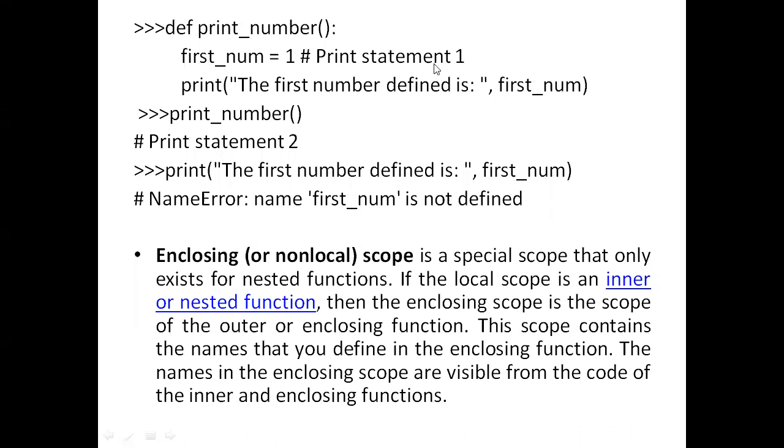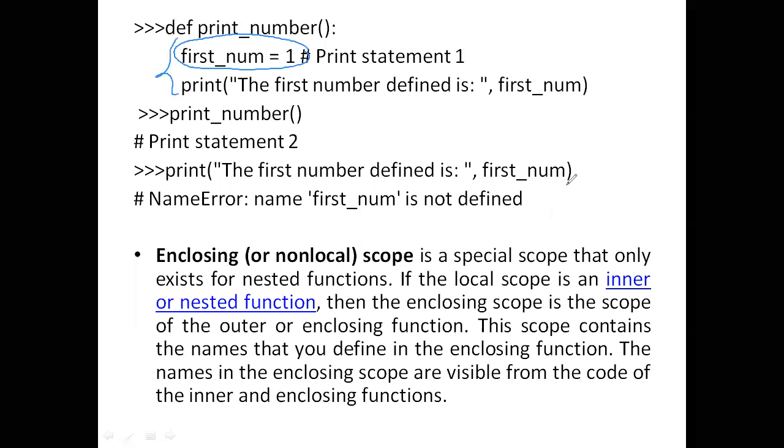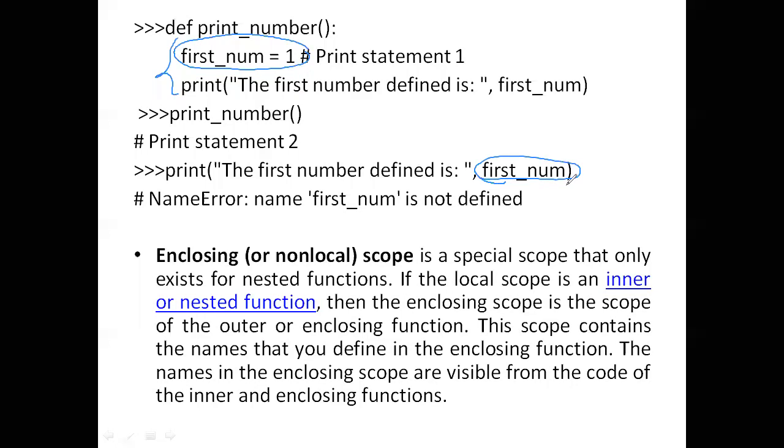So here only we defined the first number. Here I defined first number, so this first number will work within this block only. The scope, or lifetime, of the variable is within this block. So when I try the same variable outside of the block, we simply get a name error.